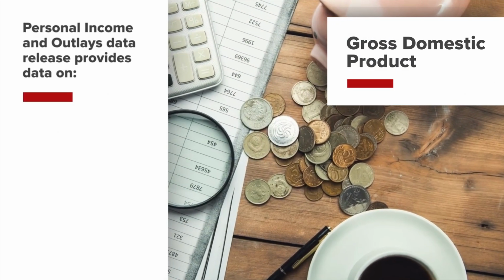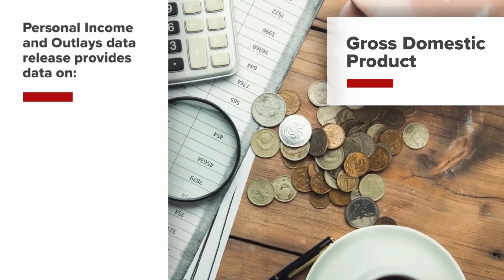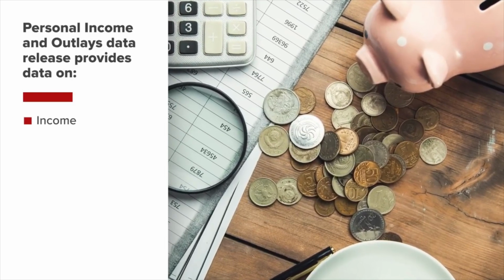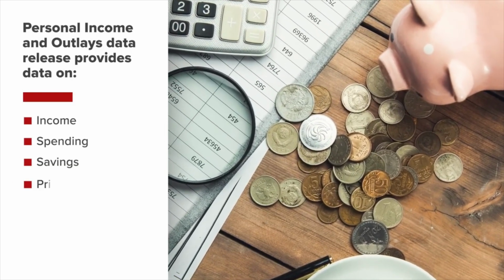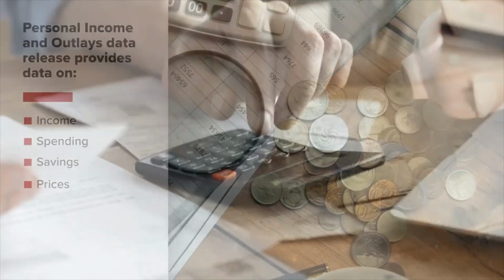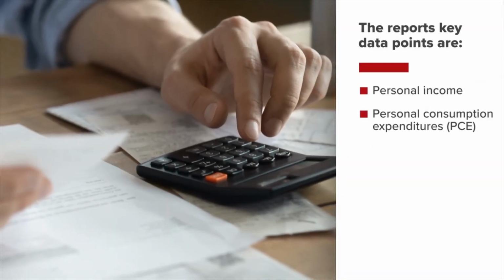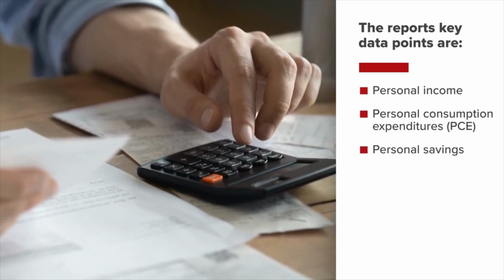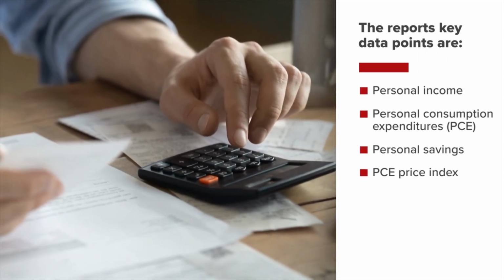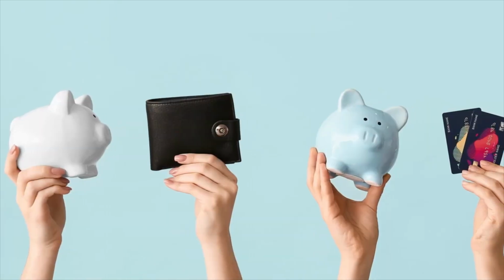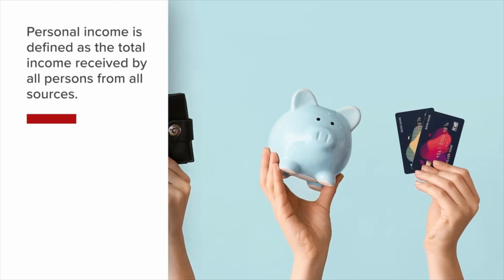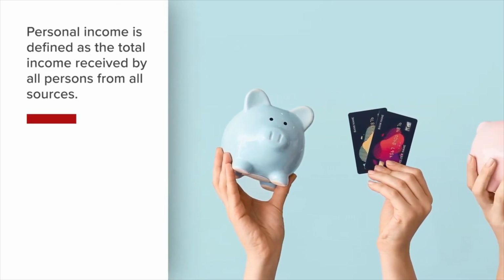The Personal Income and Outlays Data Release is a report that provides useful information concerning income, spending, savings, and prices. The most important data points in the report are personal income, personal consumption expenditures, personal savings, and the PCE price index. Personal income is defined as the total income received by all persons from all sources.